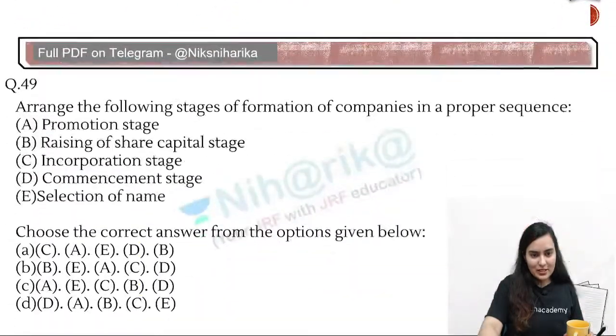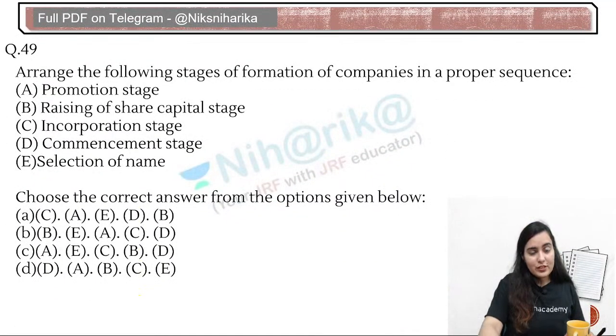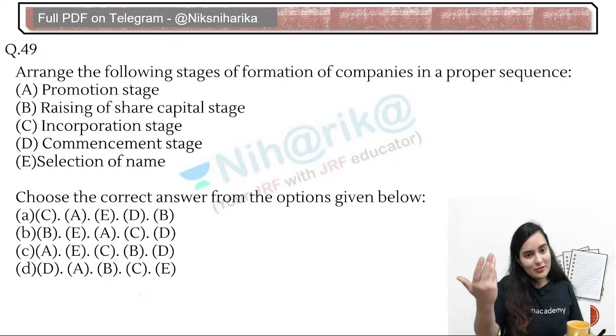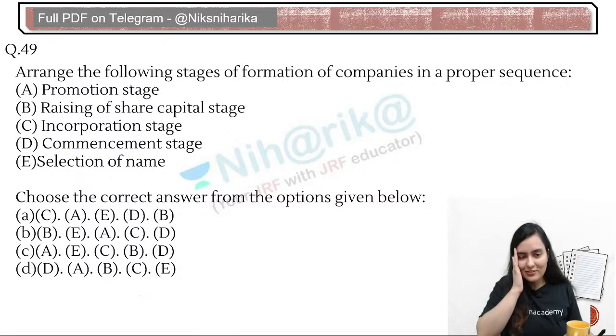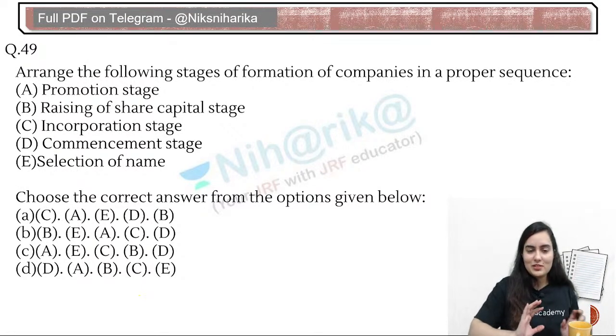Now, next question. Let's see. Arrange the following stages of formation of companies in the proper sequence: promotion stage, raising of capital, incorporation stage, commencement stage, and selection of the name. With this question, do you know, I literally recall my 12th class business studies. What we do first and what we do last, that will give you the answer. Simply, what we do first.